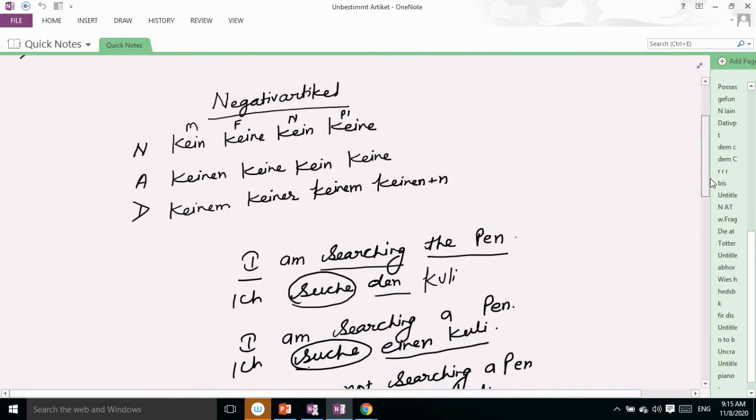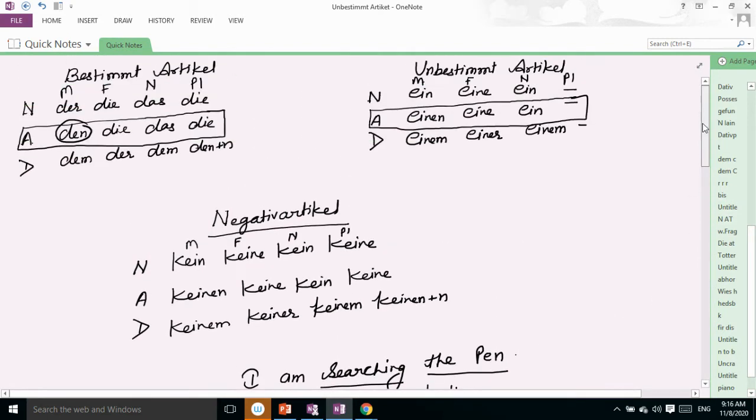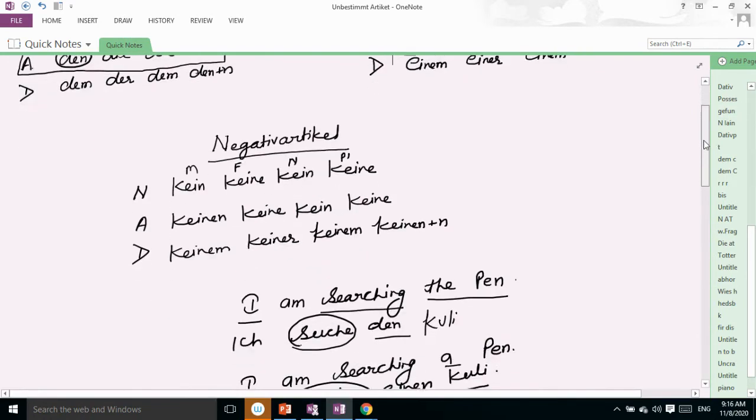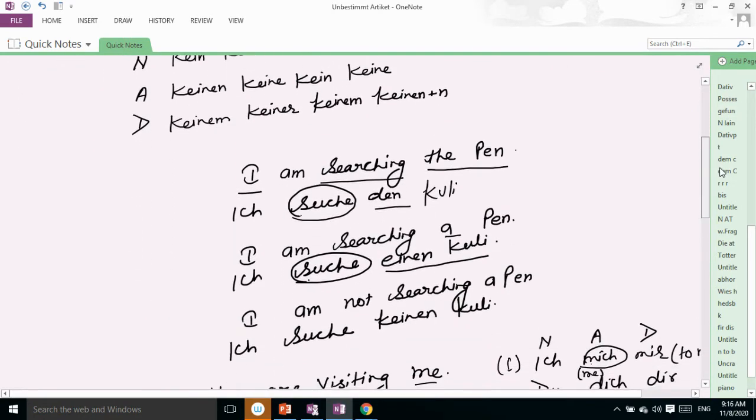Next is "I am searching a pen," a pen which is in unbestimmt form. So einen Kuli, and the verb is accusative here, so we will follow the accusative case. In masculine, what do we write? Einen. So we write "Ich suche einen Kuli."